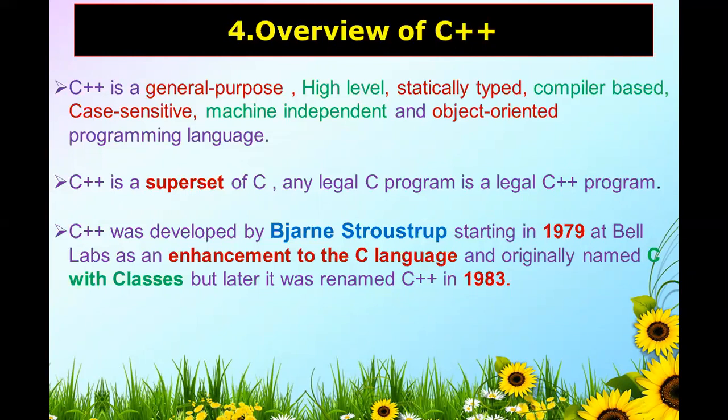C++ was developed by Bjarne Stroustrup starting in 1979 at Bell Labs as an enhancement to the C language. C language was already developed by Dennis Ritchie. Afterwards, some features were added into that C language. Originally it was named C with classes. This classes feature was added in C, and afterwards, after 4 years, that is in 1983, it was named C++ language.